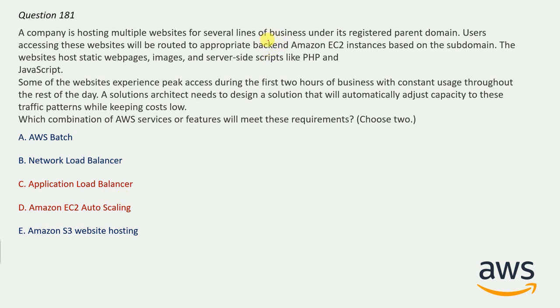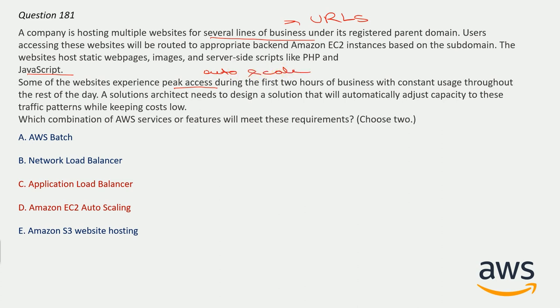The key points in this question are several lines of business, JS and static content, and peak hours for some duration. Several lines of business correspond to URLs, and peak hours for some time correspond to auto scaling for some URLs.